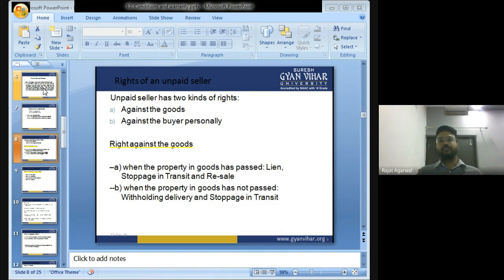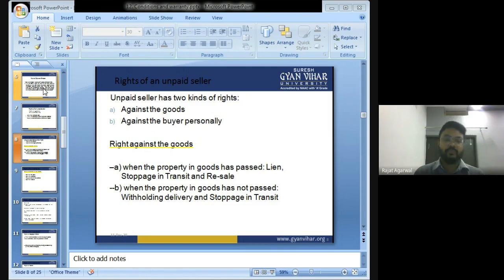Suppose I went to purchase a two-wheeler. The showroom owner was my friend. He transferred the ownership of the two-wheeler in my name and said that tomorrow he will deliver the two-wheeler at my home. I said okay, tonight I will transfer the amount in your bank account. Suppose I do not transfer the amount, then in such a case he shall not deliver the bike the next day at my home. He shall stop the delivery of the bike and can resell the bike to some other person.